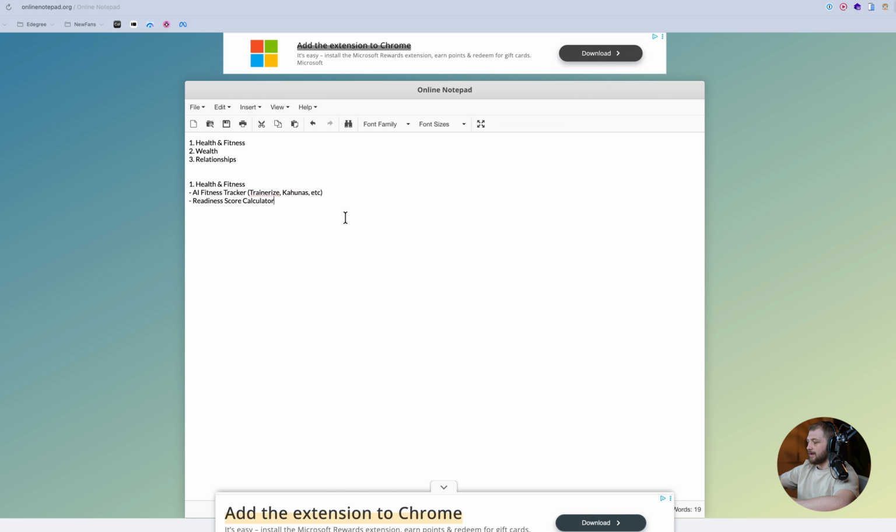We are going to do some more research on different types, but just to give some examples, we can do wealth, which would be make money online. This would be save money or make more money, something along those lines.